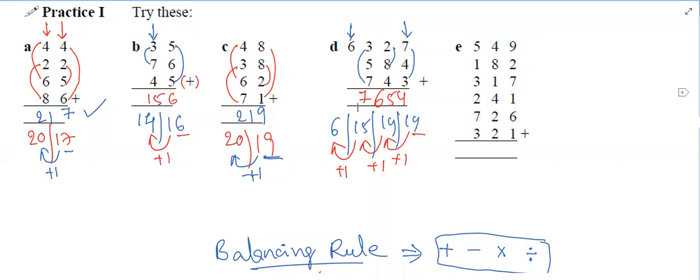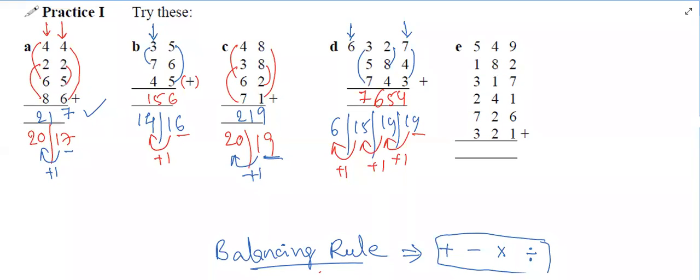So, Bhargav, are you there? Okay, we'll start again with Aditi. Aditi, E. Yes.